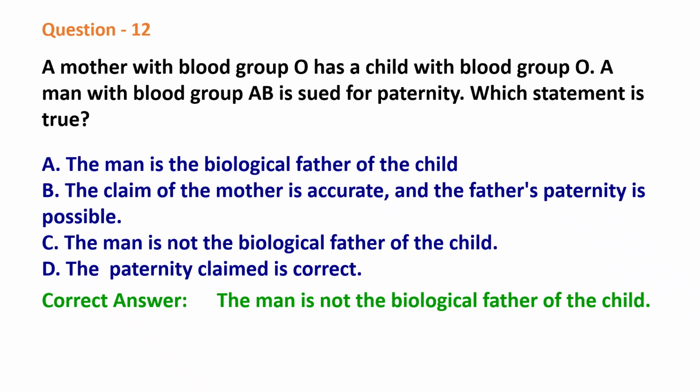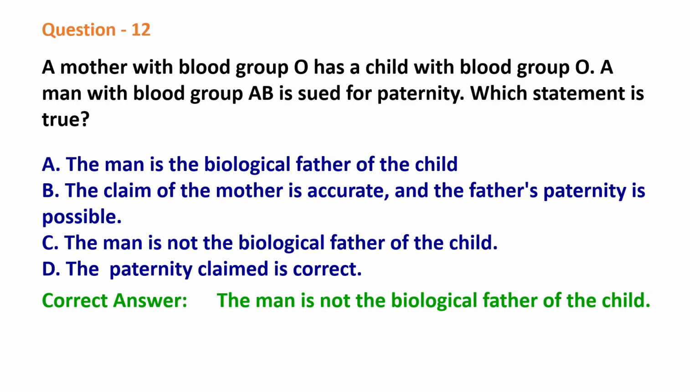See here, the blood group of the man is AB. That means the alleles present in his body for blood group are IA and IB. But the allele for blood group O is small letter i, which is not present in the man's body, so he cannot pass it to the child. If the child has blood group O, the child has small i from both sides.